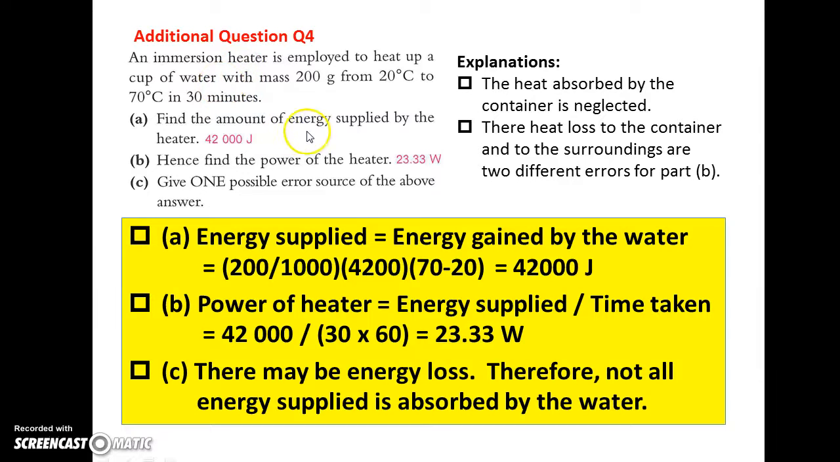In part A, you are asked to find the energy supplied. You can only find the energy gained by the water, and you assume that the energy supplied is exactly the same as the energy gained. In part B, then you may use the energy gained by the water to find the power of the heater. However, you may know there may be energy loss, and this is one possible error of the above calculations.